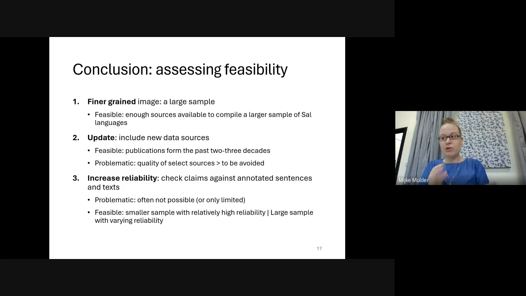I could include only sources that include a large corpus of annotated text, but that will make my sample very small and will not allow me to create a finer grained picture of case marking across the SAL languages. Or I could just let go entirely of this aim and include whatever language I can find a resource on. Or third option, I can find a spot somewhere in the middle where I give priority to finding sources with more annotated sentences and text against which hypotheses can be checked, but not a priori exclude all languages for which fewer annotated sentences or texts are available.